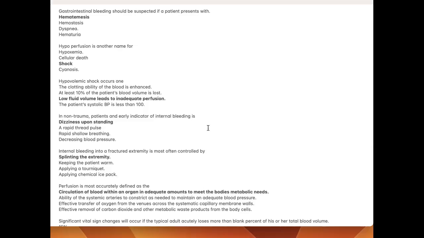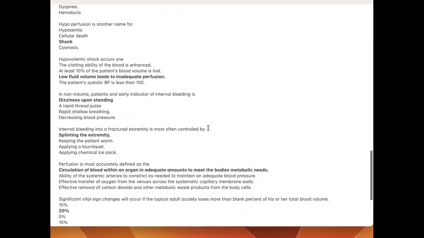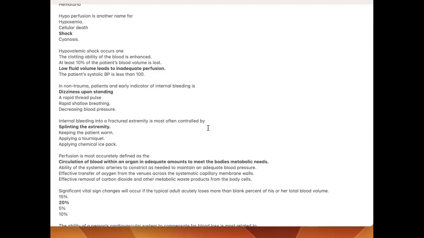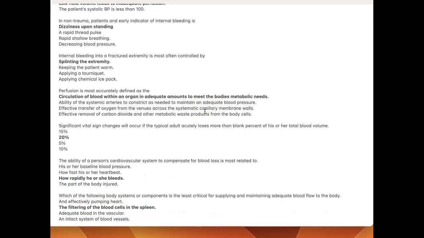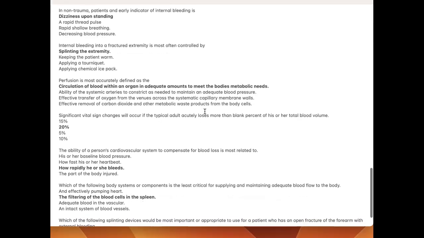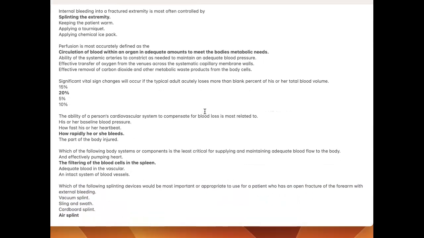Hypovolemic shock occurs when low fluid volume leads to inadequate perfusion. In non-trauma patients, an early indicator of internal bleeding is dizziness upon standing. Internal bleeding into a fractured extremity is most often controlled by splinting the extremity. Perfusion is most accurately defined as circulation of blood within an organ in adequate amounts to meet the body's metabolic needs.